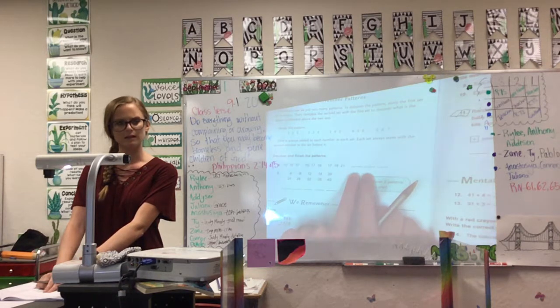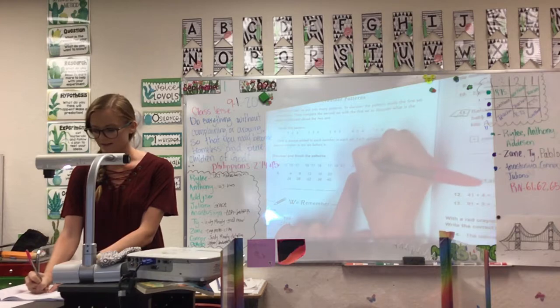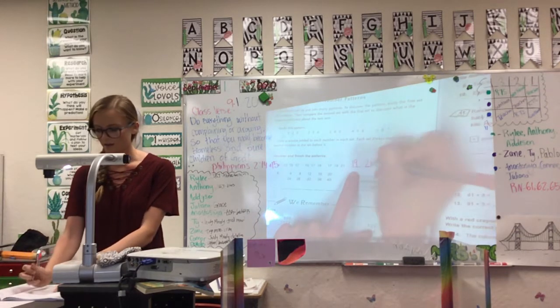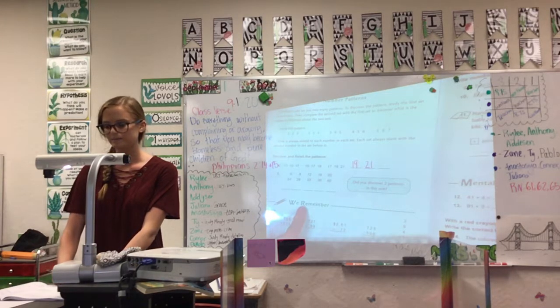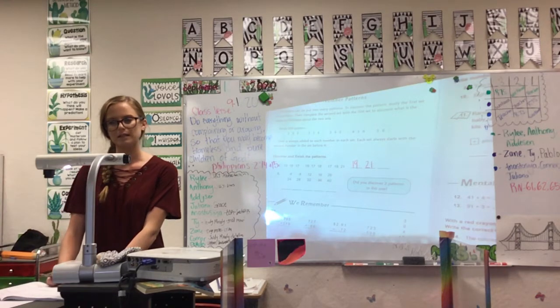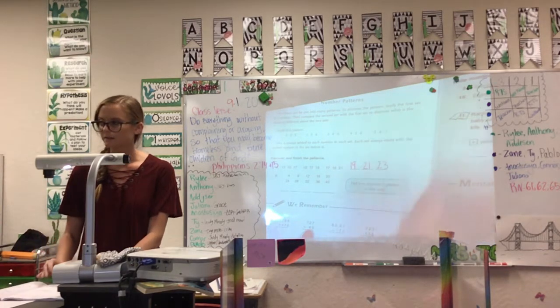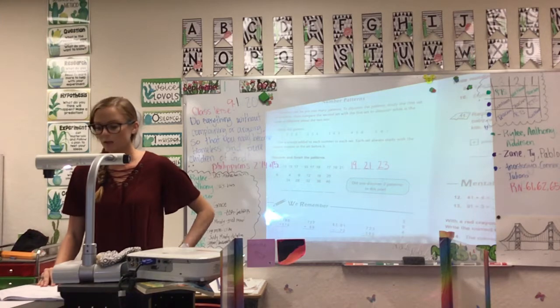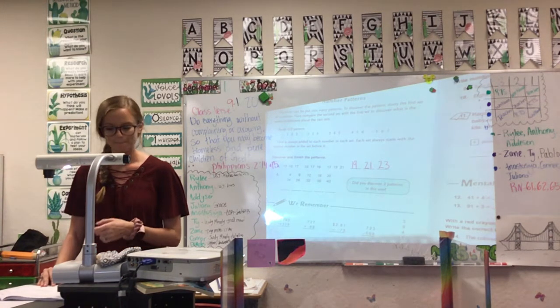Oh, interesting. So I think maybe we already have what our first 2 numbers are going to be over here. What do you think they're going to be, Juliana? 19, 21. If we're following that same pattern, 19, 21. We just have to figure out what that last number is going to be. Zane? 24. I don't think it's going to be 24. I think you're close. Anthony? 23. How did we know it was 23? Because it's going up by 2s. Yeah, you're exactly right. Each number, it's going up by 2s.